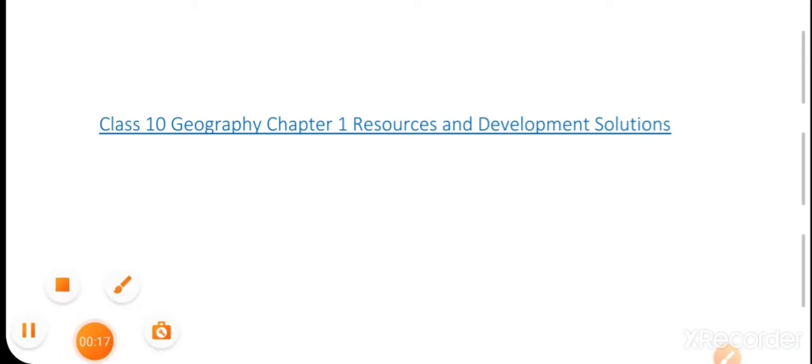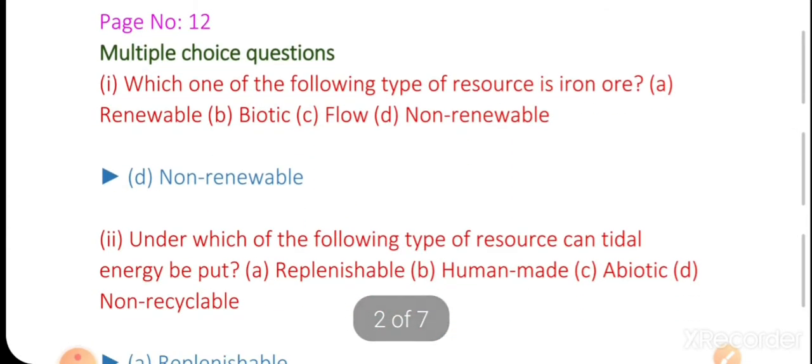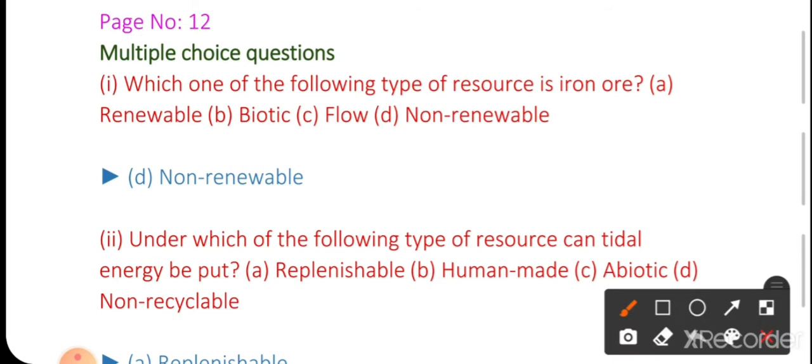Question number 1 is multiple choice questions. It is printed on page number 12. So we are starting question number 1. Which one of the following type of resources is iron ore? The answer is non-renewable.